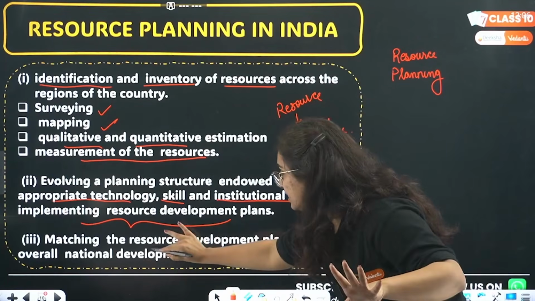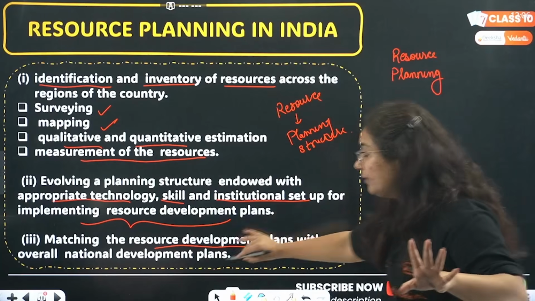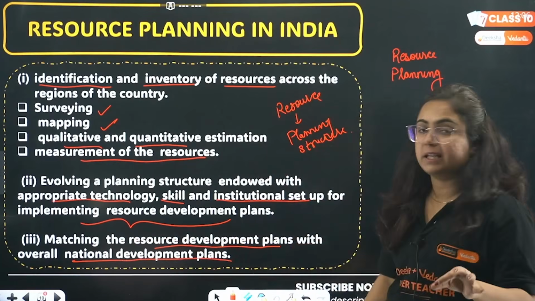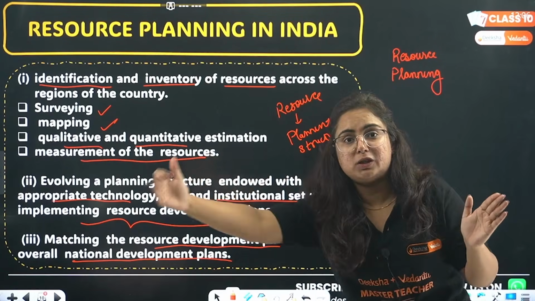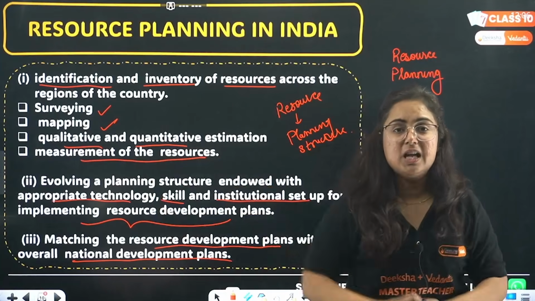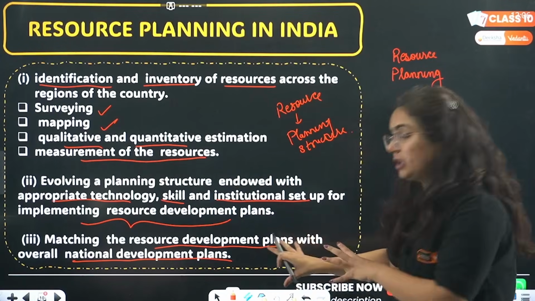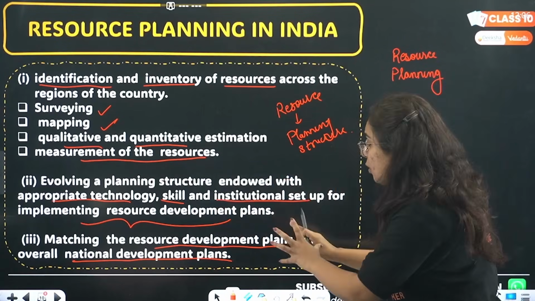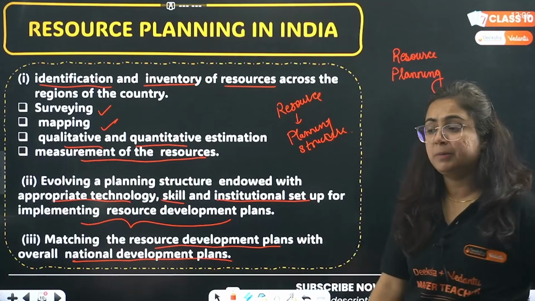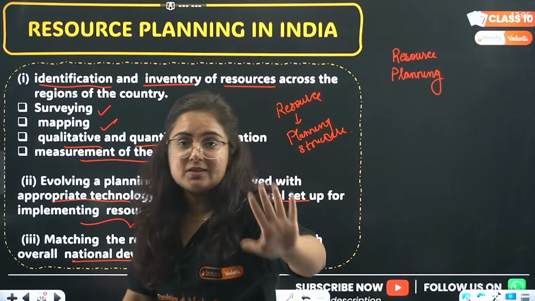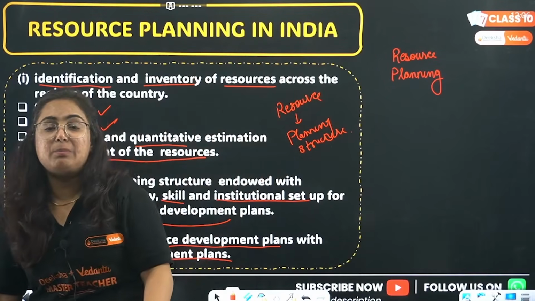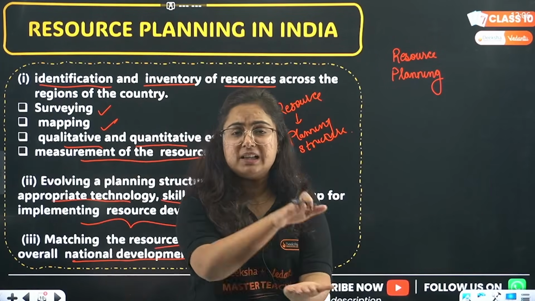So matching this resource development plan with the national development plan. We have certain plans for the nation, by this we have to become this. So we have to match it, matching the resource development plan with the national development plan. If you feel ma'am everything is mixed because of class 10th wala example, let's redo it.